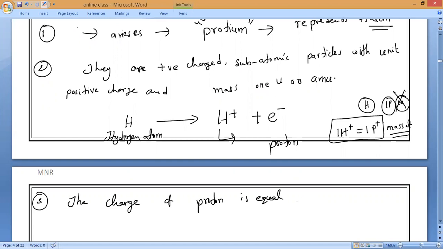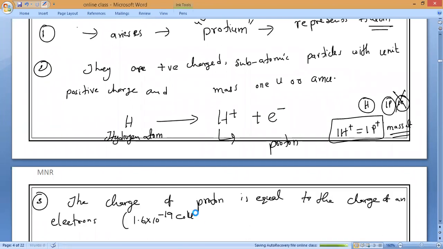The electron is negatively charged, and this is positively charged. The charge is 1.6 × 10^-19 coulomb. But what is the nature, positive or negative?